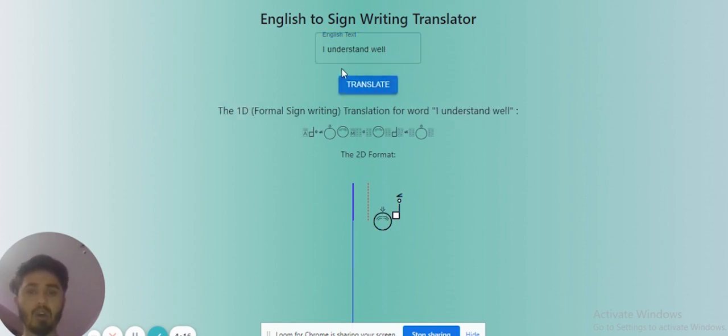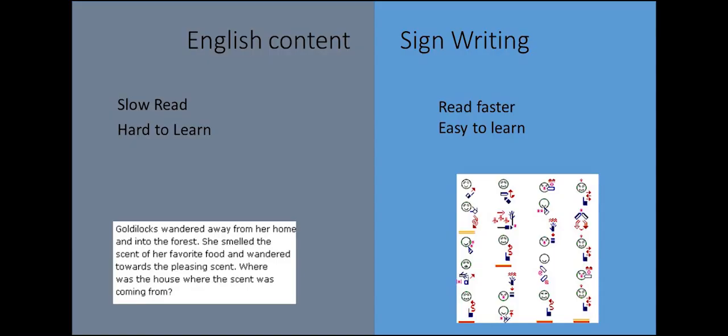This is how our sign writing machine learning translation works. We have used TensorFlow to build our machine translation module, and we have used React for building our user interfaces. Many deaf have below average reading ability for English text. Sign writing is the international writing system for deaf. Using this module, deaf can easily translate any text to their own writing system.